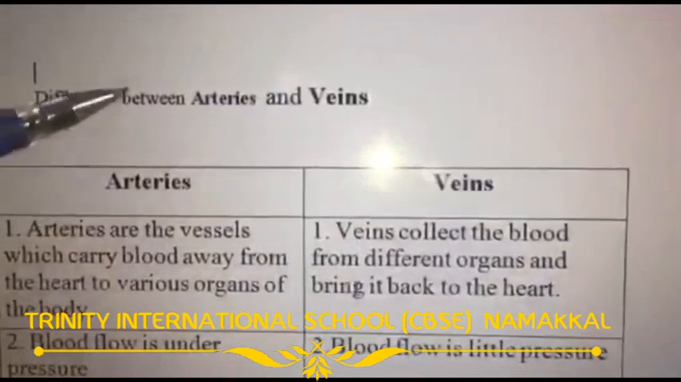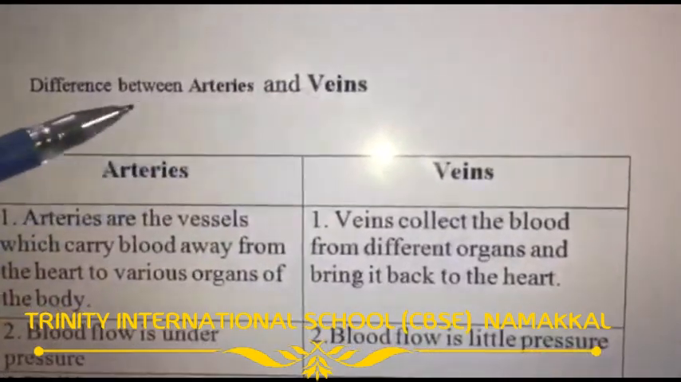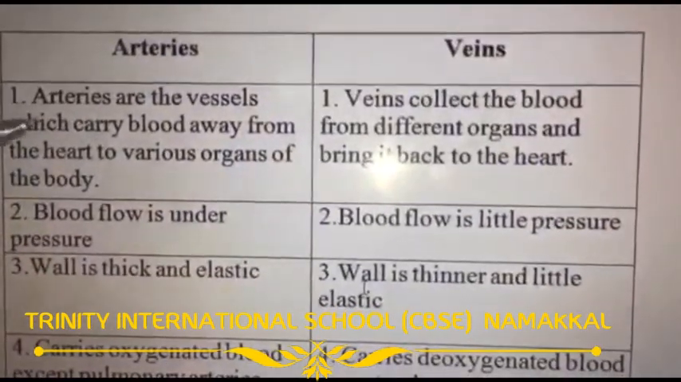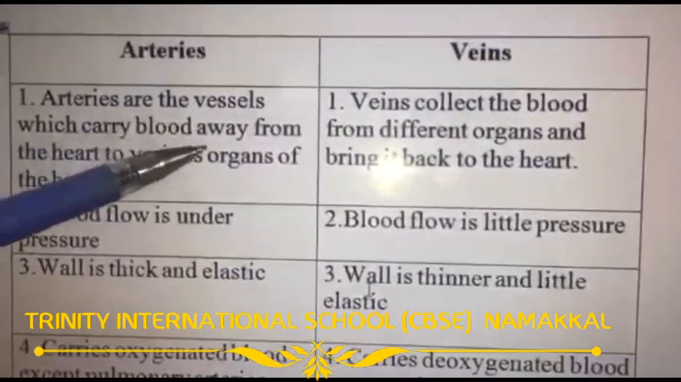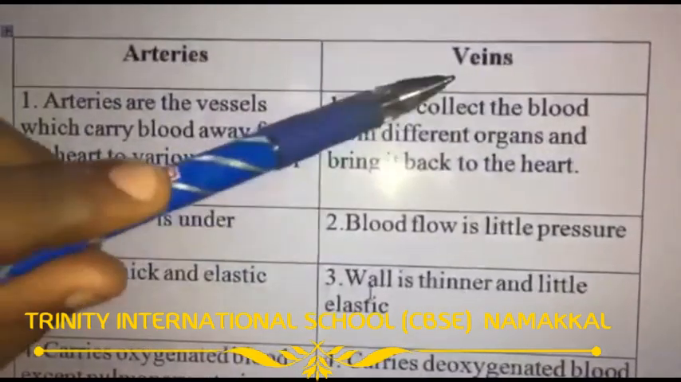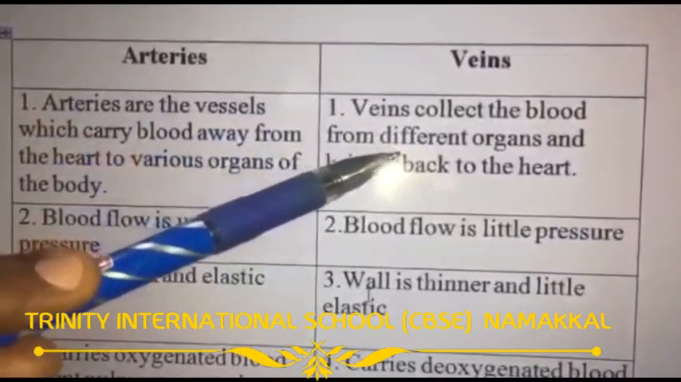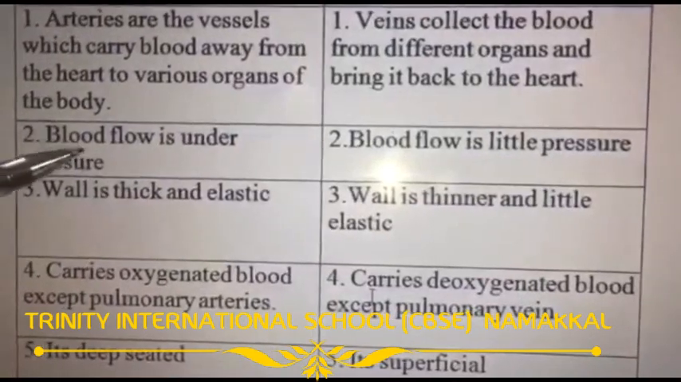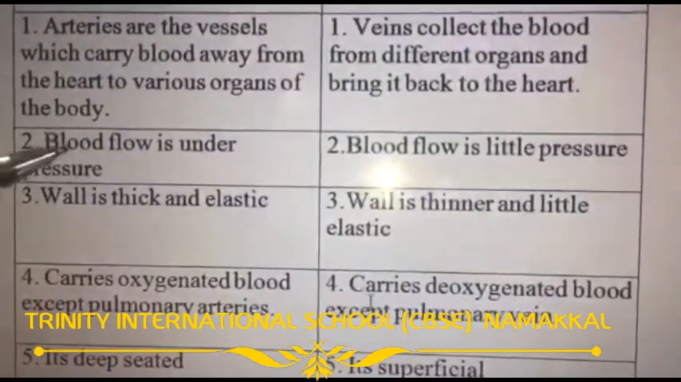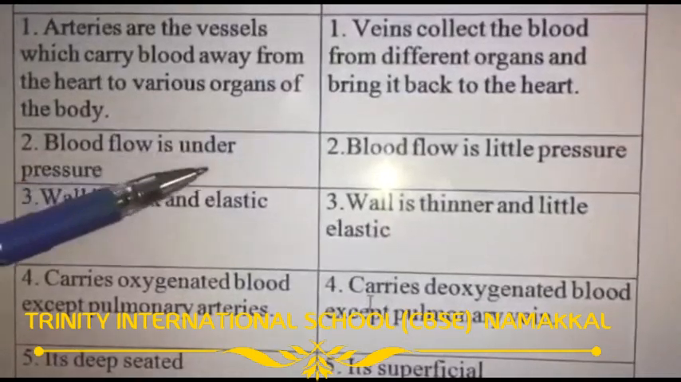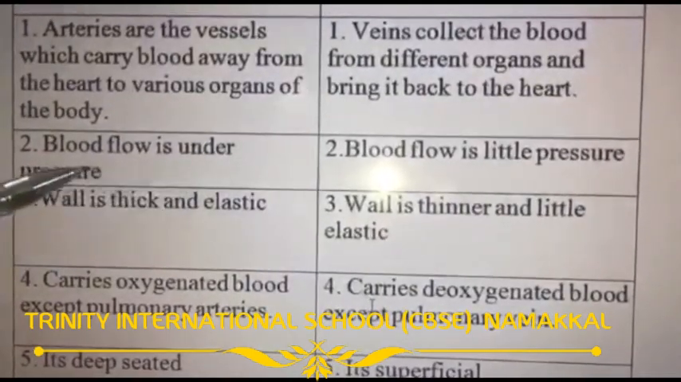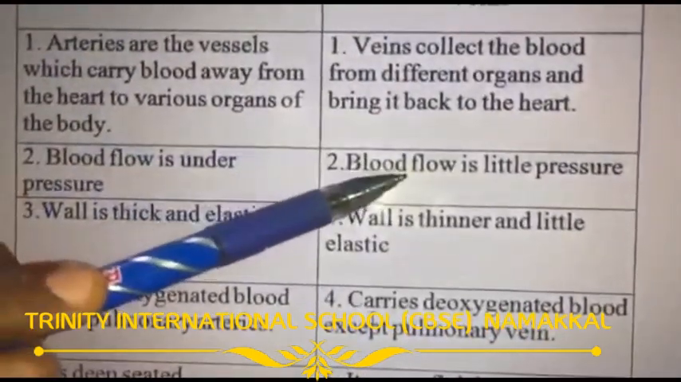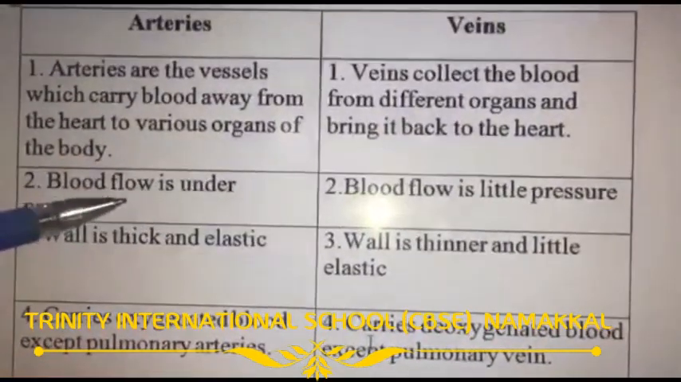Next, differentiate between arteries and veins. First one, arteries: arteries carry the blood from the heart to the various organs. Veins carry the blood from various organs to the heart. Here the blood flow is under pressure, because in the arteries blood circulates very fast, rapidly, so there is much pressure in the arteries. In veins there is pressure, but not as much as in the artery.